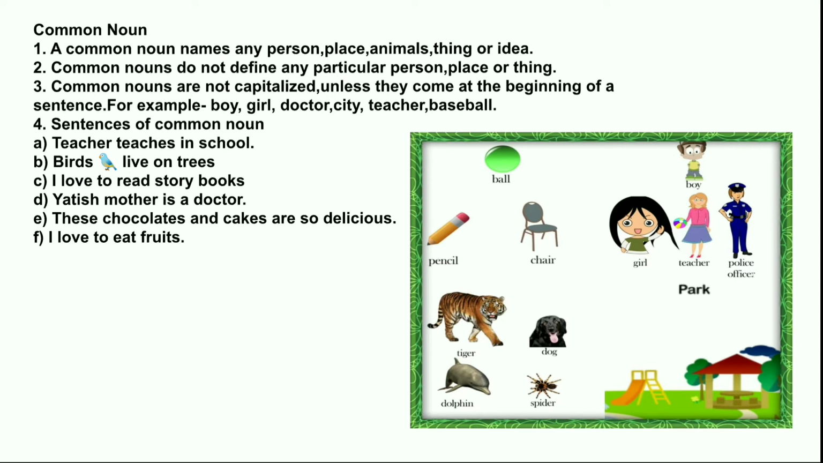Now I move towards the next type of noun, and that is a common noun. A common noun names any person, place, animal, thing or idea. Common nouns do not define any particular person, place or thing. Common nouns are not capitalized unless they come at the beginning of a sentence. For example, boy, girl, doctor, city, teacher, baseball.